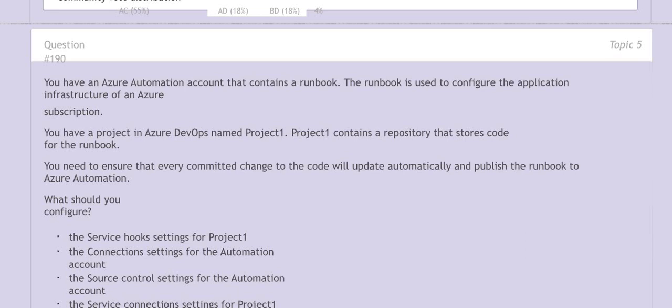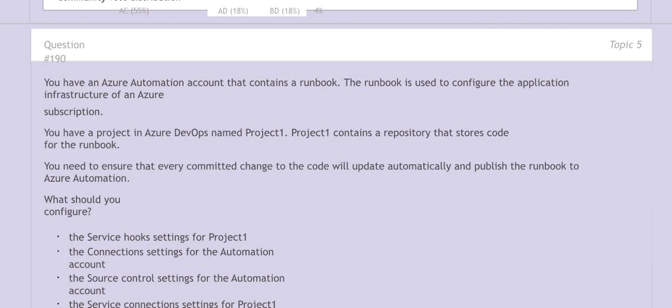Question is you have an Azure Automation account that contains a runbook. The runbook is used to configure the application infrastructure of an Azure subscription. You have a project in Azure DevOps named Project 1. Project 1 contains a repository that stores code for the runbook. You need to ensure that every committed change to the code will update automatically and publish the runbook to Azure Automation. What should you configure?